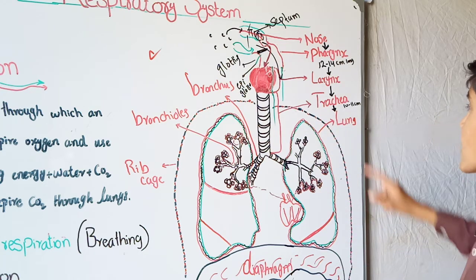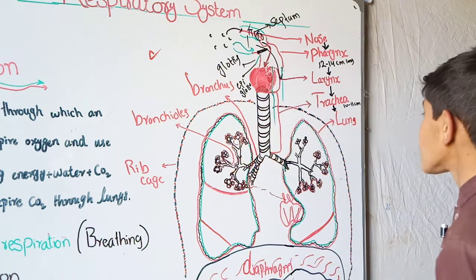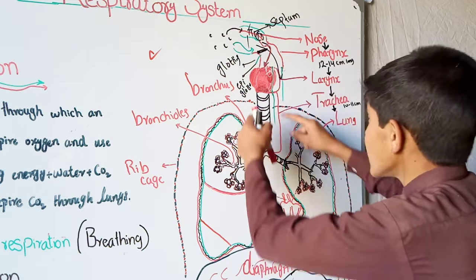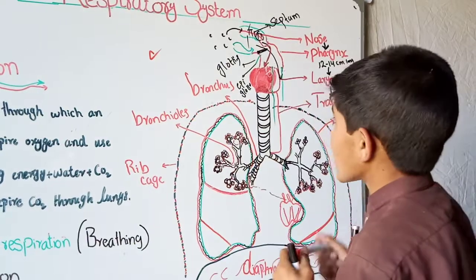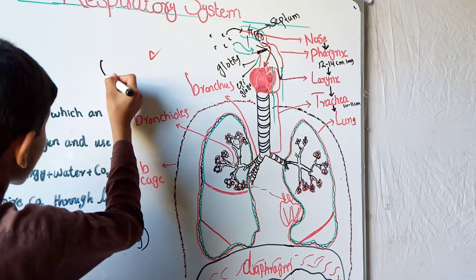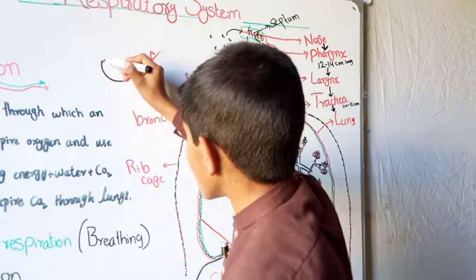The next part is called the trachea. Trachea, you can see here from here to here, it is the trachea. It is about 10 to 11 cm long. It contains, you can see here, these C-like structures.